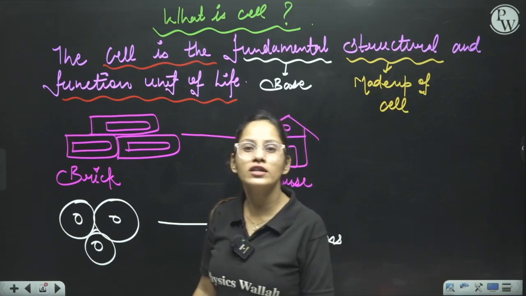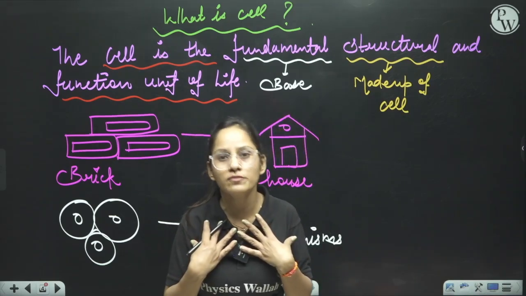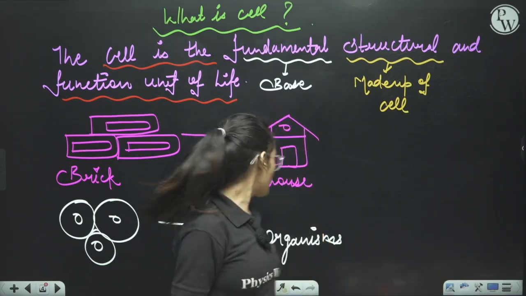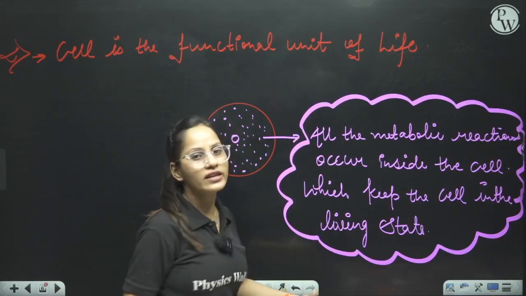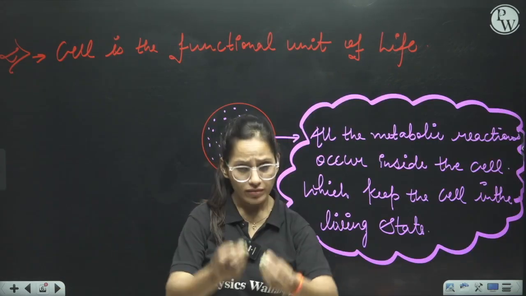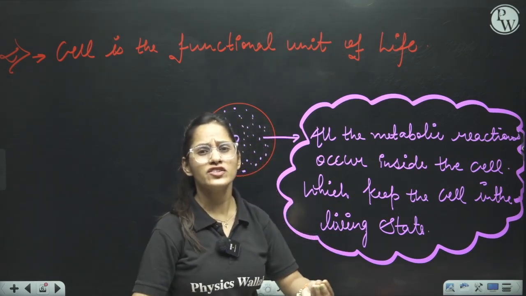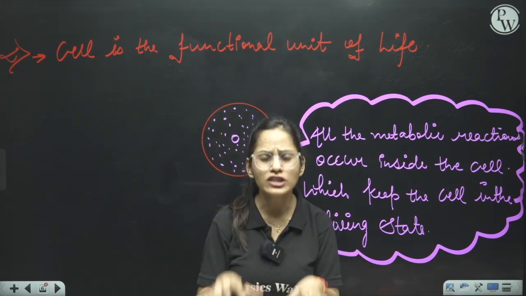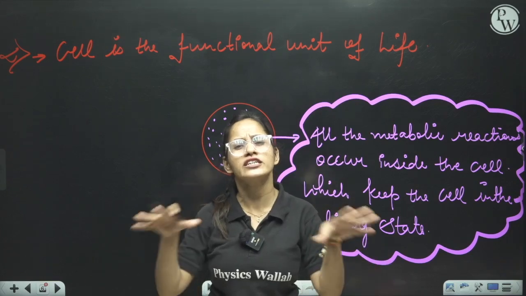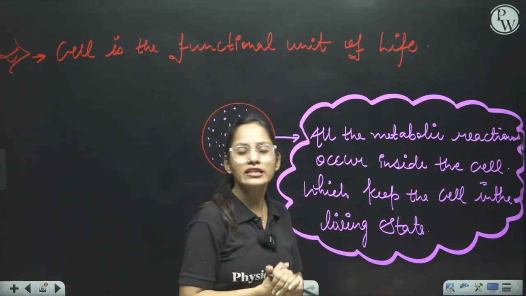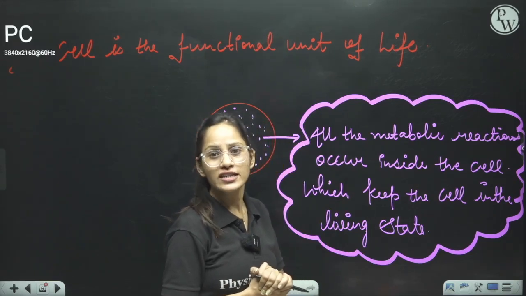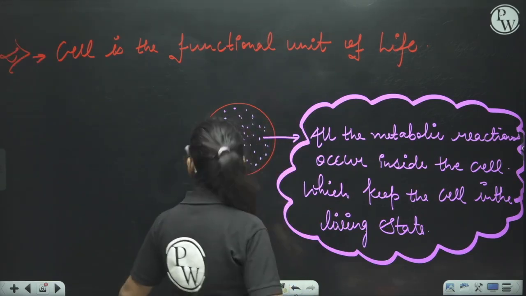Why do we call it the structural unit? Because our structure is made up of cells. And why do we call the cell the functional unit? Because all the necessary functions which keep the cell in the living state occur inside the cell. It means all the metabolic reactions take place inside the cell.